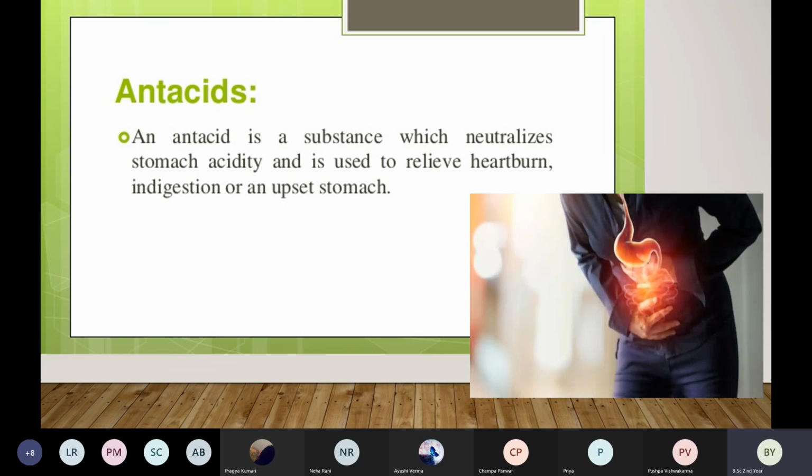A very good example of antacid is tablet Rantac, tablet Pantop, tablet Omeprazole. Rantac also is very commonly used. There is also Digene, syrup Digene, tablet Digene. So these are all antacid.